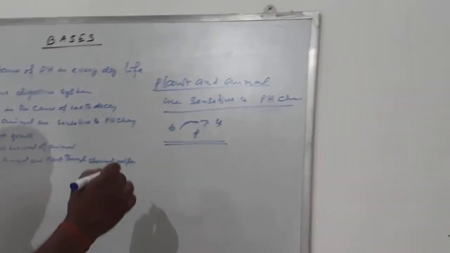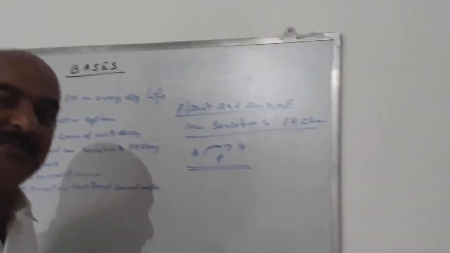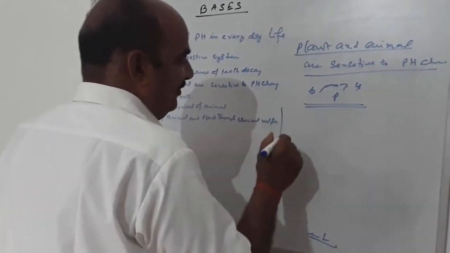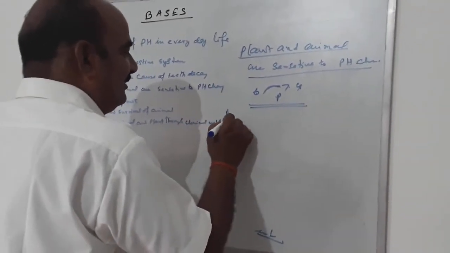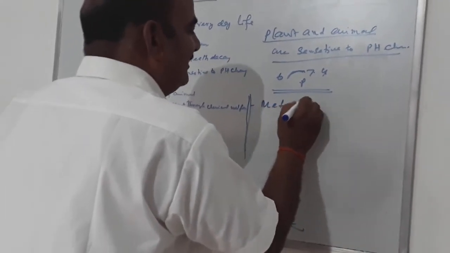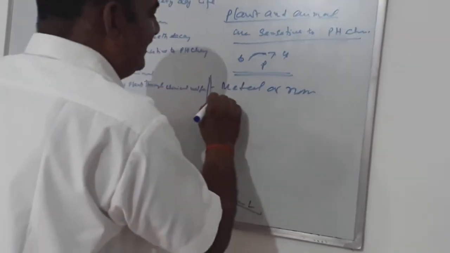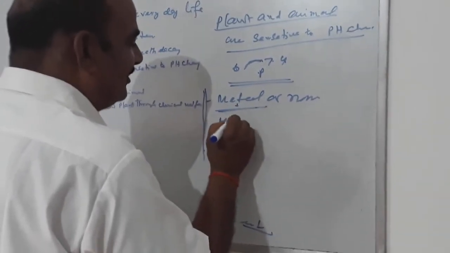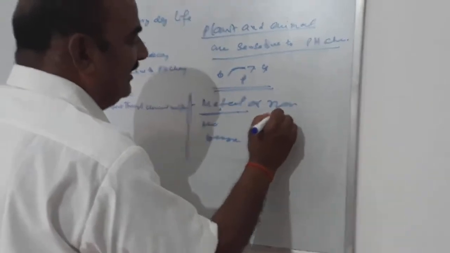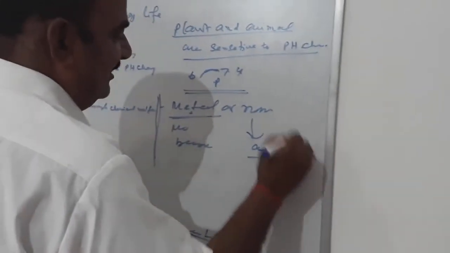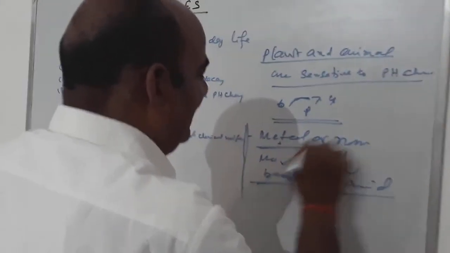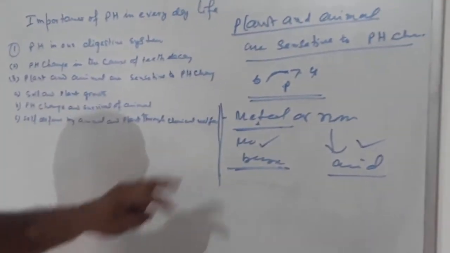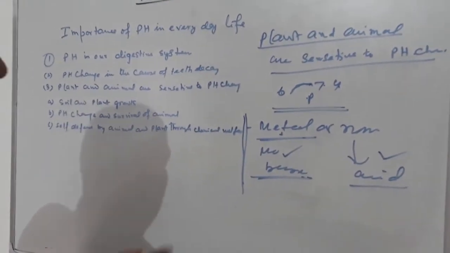But now our soil is becoming more acidic. First question: how does our soil become acidic? You know how acid has come into the soil? In two ways. First, we give a lot of fertilizer, which is made of chemicals. It may be made of metals or non-metals. When a metal reacts with oxygen, it makes a metal oxide, which is a base, and a non-metal oxide is acidic. So due to the lot of fertilizer we give, the soil becomes acidic or basic. If the soil becomes too acidic or too basic, the plant will not grow well.